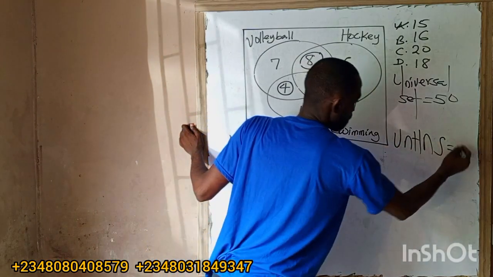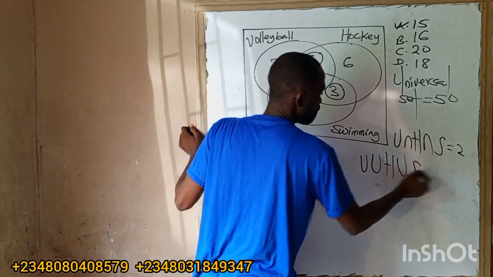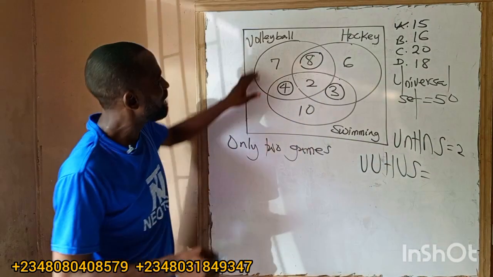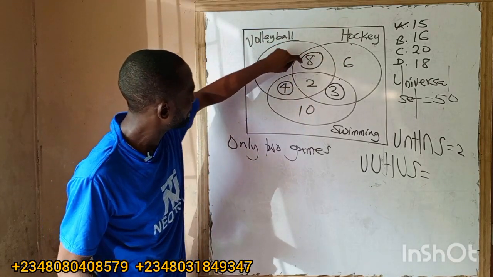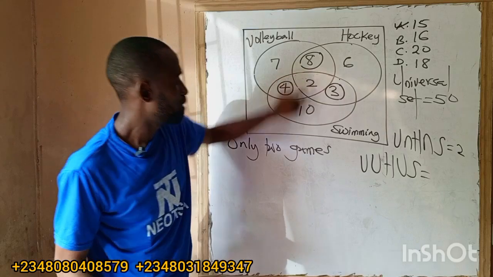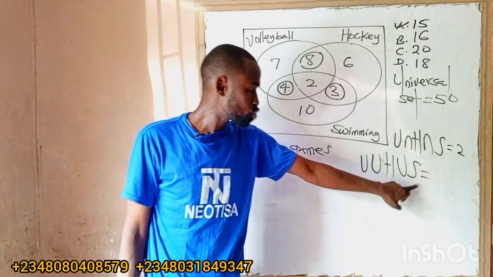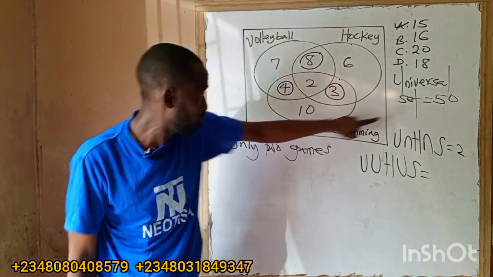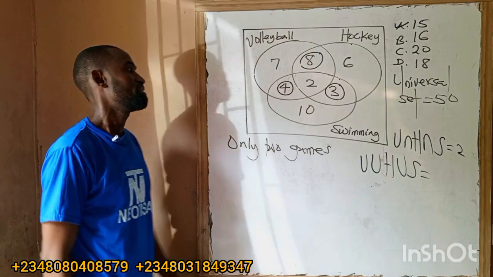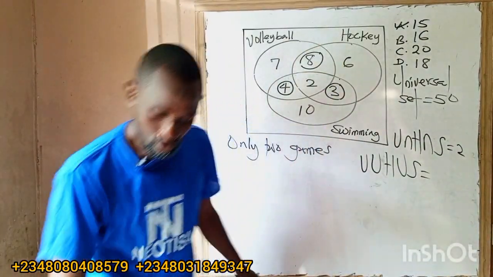When they say volleyball or hockey or swimming, we are going to add everything. 7 plus 6 plus 10 plus 4 plus 8 plus 3 plus 2. That is volleyball or hockey or swimming. Everything. That is the universal set. If you add everything, you must have 50. So like I've said earlier.